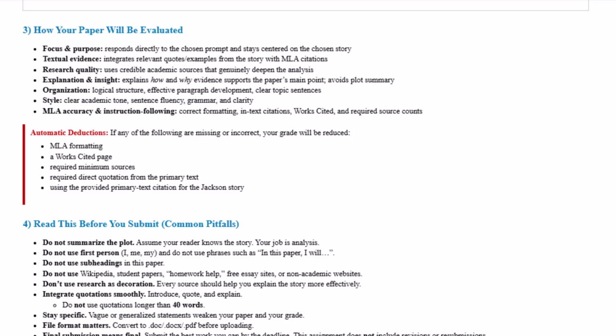I'll be looking at your style. Do you have a clear academic tone using proper elevated academic language? Do you have good sentence fluency, proper grammar? Are you clear in your writing? And of course, I'll be looking at your MLA accuracy and can you follow instructions? These things are very important and can reduce your score if not followed properly.